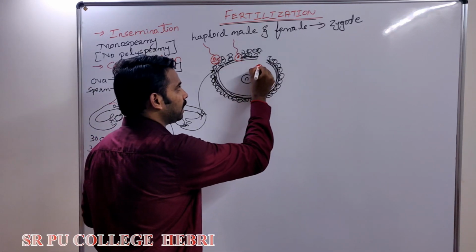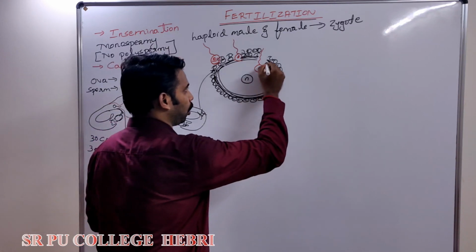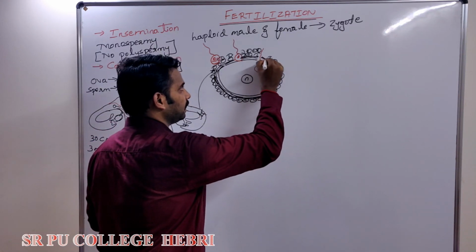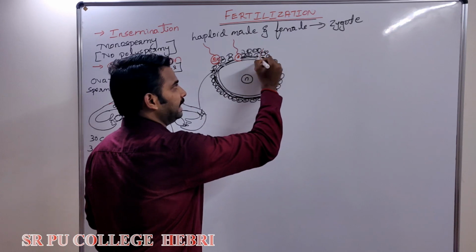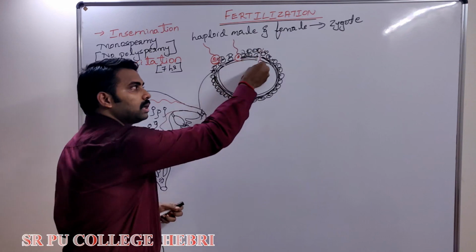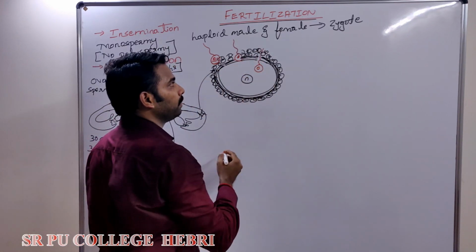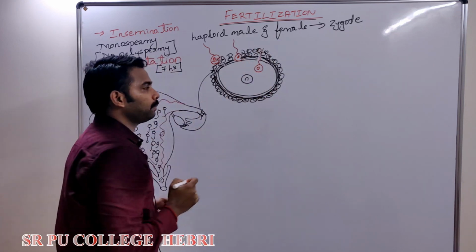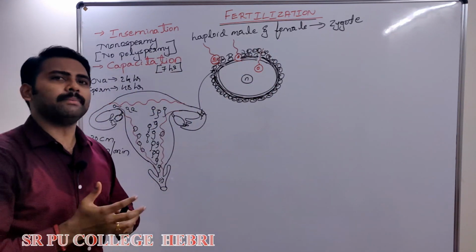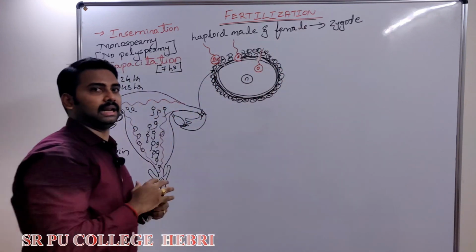Okay, now what happens? The entire sperm will be swallowed inside, or the entire sperm will enter inside. Some authors say only the nucleus is released. It is wrong. Remember, in humans, the entire sperm will enter inside. In some rare cases, a small part of the tail can be left out.